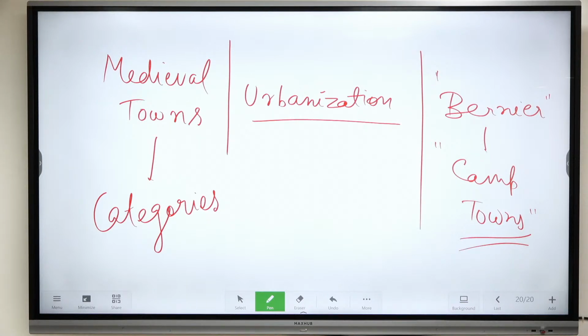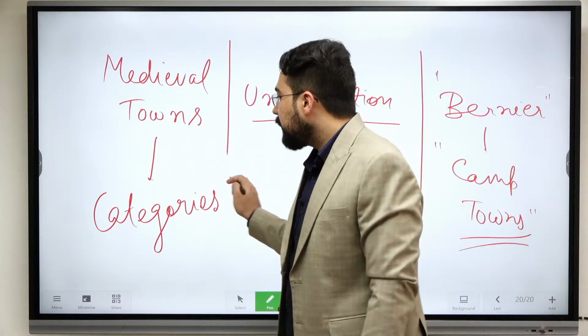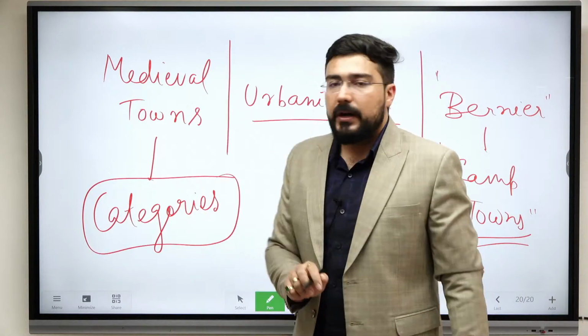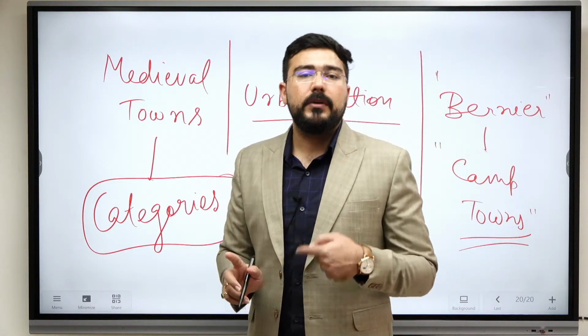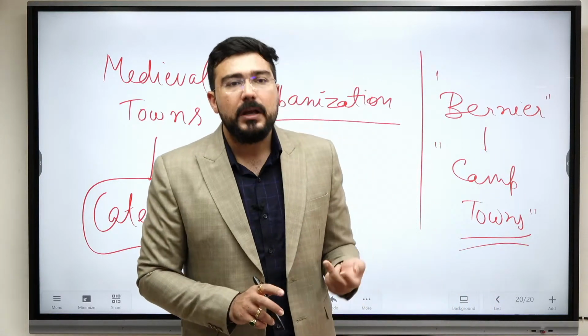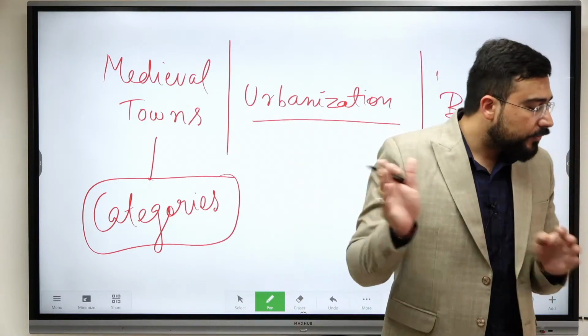But if we see the perspective of S.C. Mishra, okay, S.C. Mishra, he says they were peasant urbanites for inhabitants of urban areas. कि more of like even if they were living in urban areas, वहीं से belong कर रहे थे. So overall, if we see the nature of medieval towns, so this nature of medieval towns can be broadly divided into various categories. Some of them they were administrative, some were religious, some were related to trade and commerce, some were related to the port areas. Okay, so there were different categories of medieval towns.